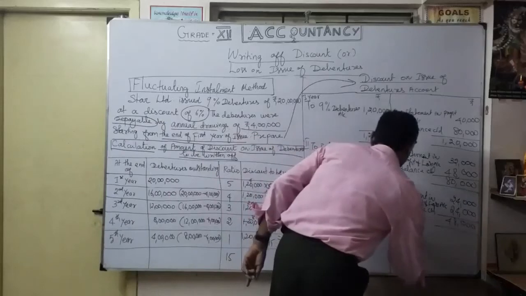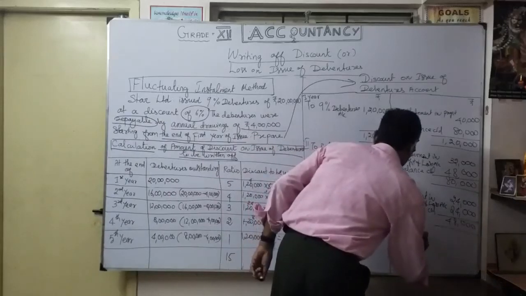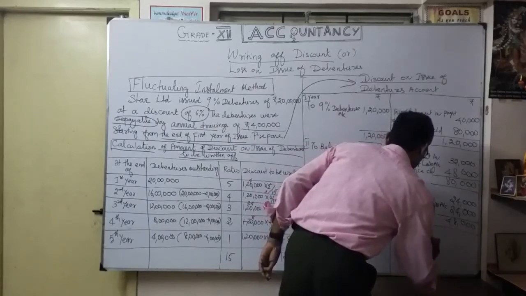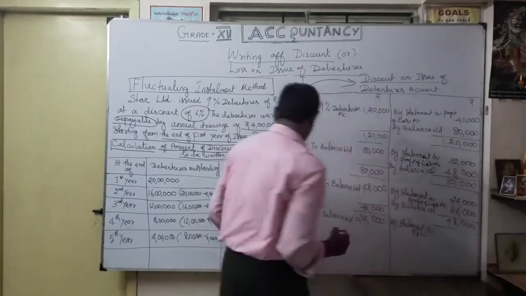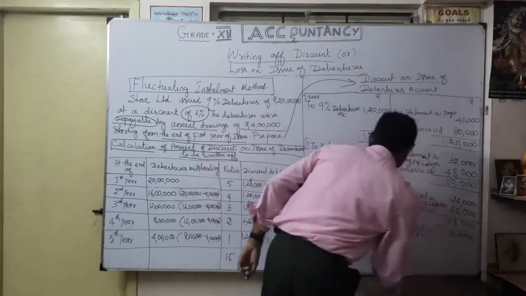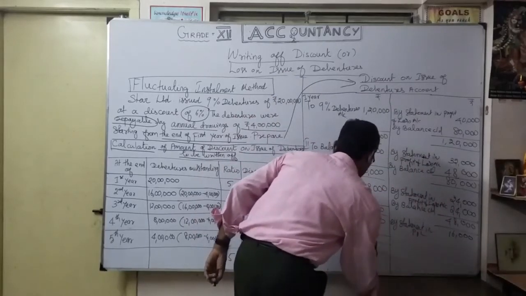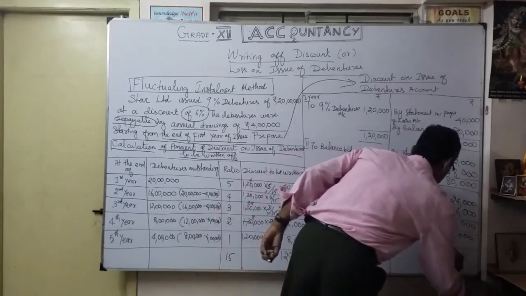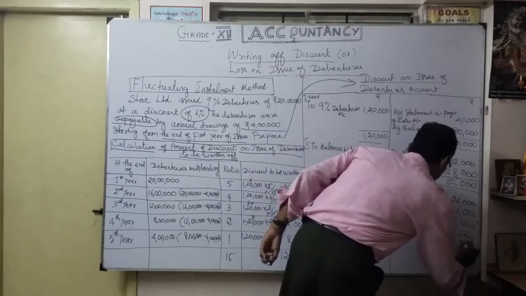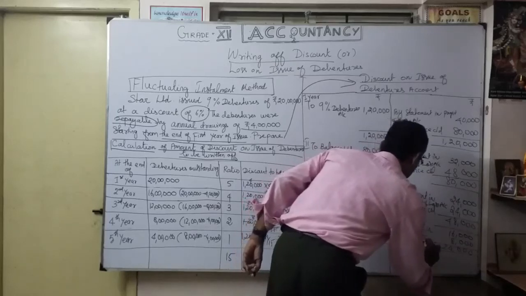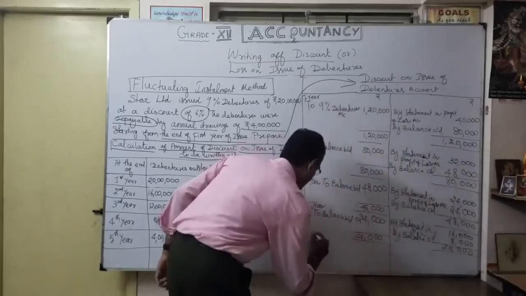So by statement of profit and loss, how much? 16,000. So I'm going to close my fourth year, 24,000. So naturally 8,000 is the difference. So by balance carried on.